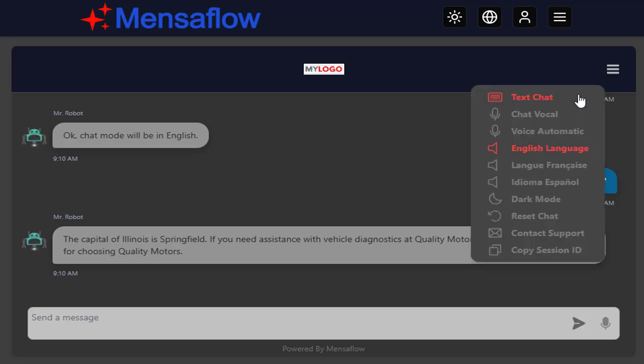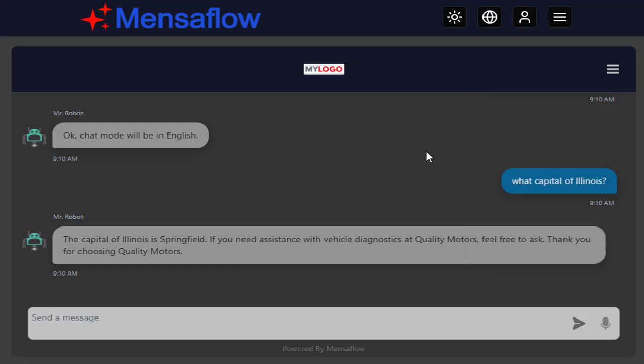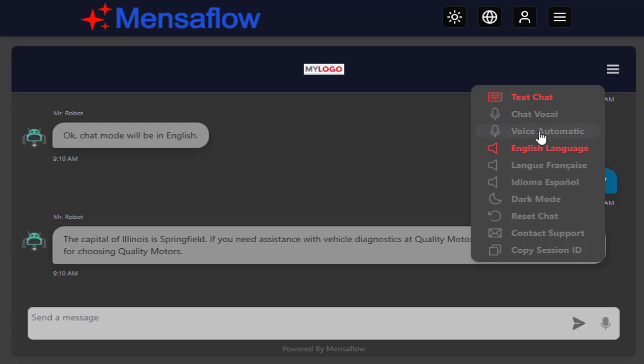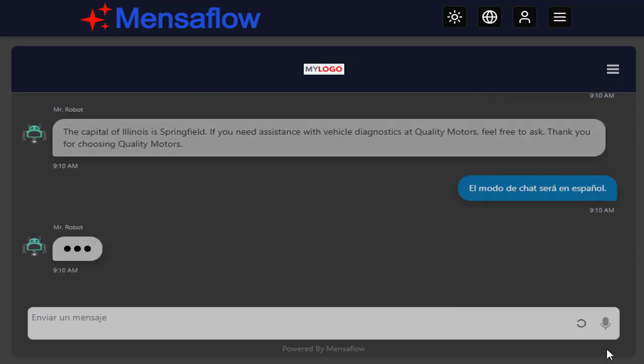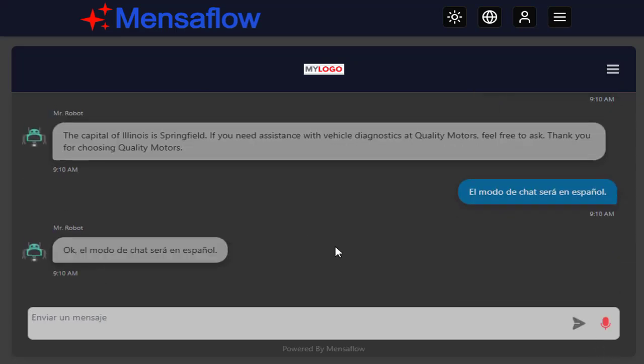So we can also do this in Spanish, but well, let's first do it. Let's go in the vocal chat, and instead of typing, we can actually speak to it. Now you can speak in any case here. Let's do it without. We're still in text mode. You can still input in text mode. And we're in what, Spanish. Let's put it in Spanish. And what is the capital of Idaho?